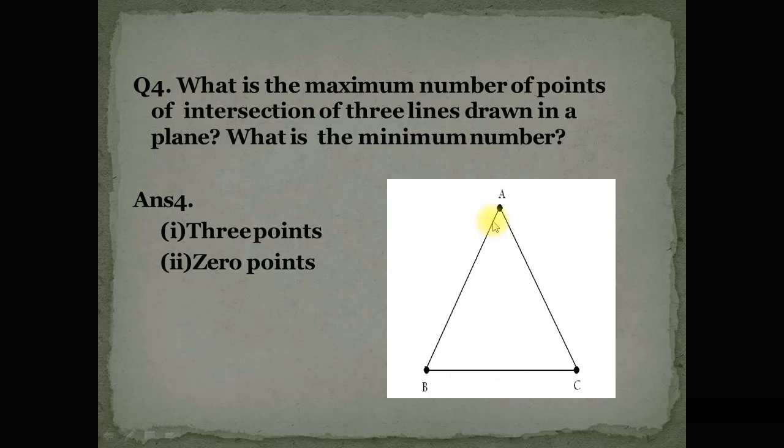So these 3 points join 3 lines. A, B and C are 3 points, and these 3 points join 3 lines. So the maximum number of points of intersection of 3 lines is 3, and the minimum number is 0.